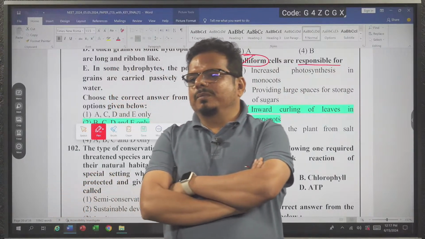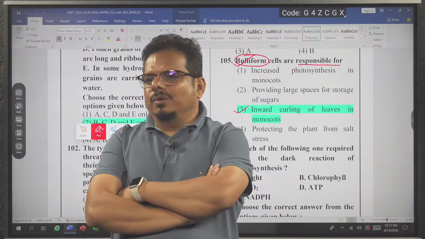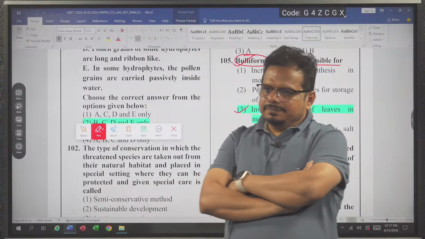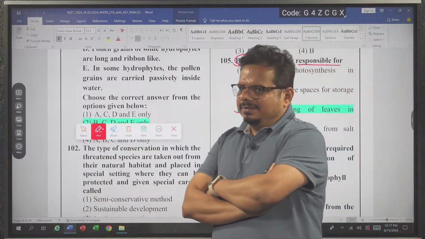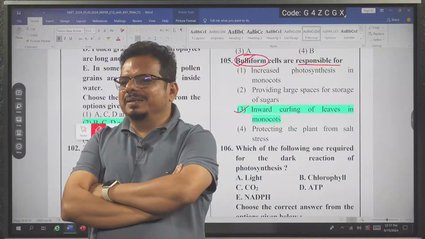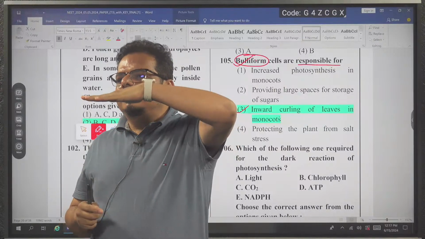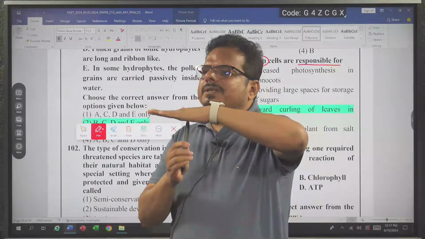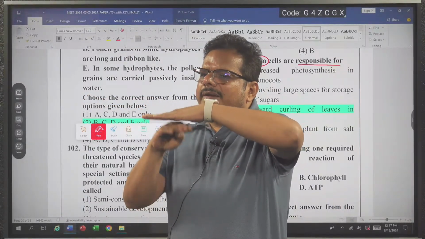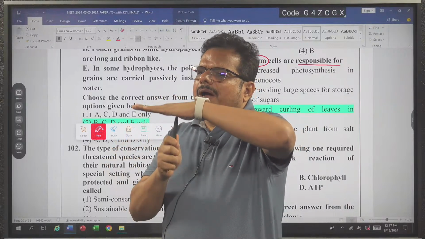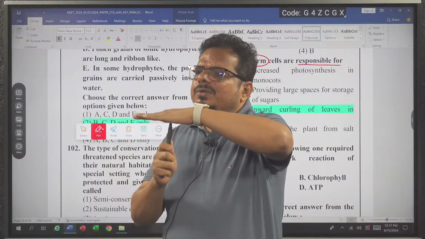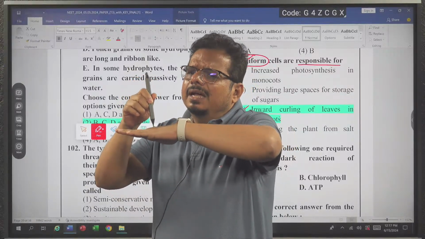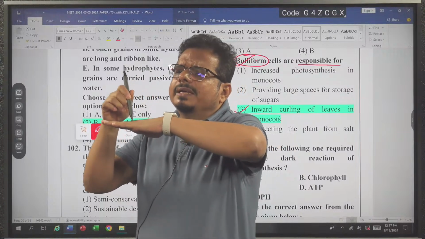one student wrote stomata. But stomata are not absent in monocot; stomata are present in both dicot and monocot. So in dicot, two things are there. One, hypostomatic stomata: more stomata are present on the dicot leaf, which is a dorsiventral leaf, like this. So in dicot, more stomata are present on the lower surface. This part is in shade, this part in sun. The part in the shade has more stomata, while the part facing the sun has either fewer stomata or none.